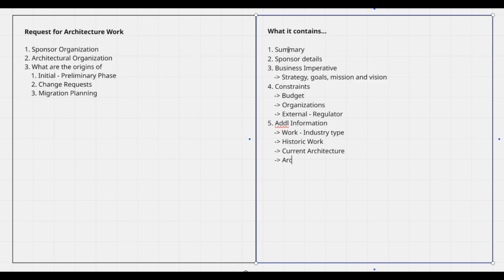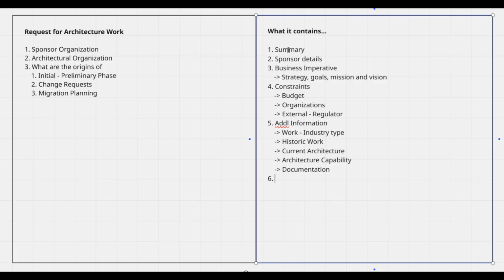When I say architecture capabilities, I mean whether they have a board of architecture or any solution architects, those skills; do they have those skills? Those things will come into architecture capability. And then if there are any links, documents, or documentation related to this organization, then all those things can be part of this.